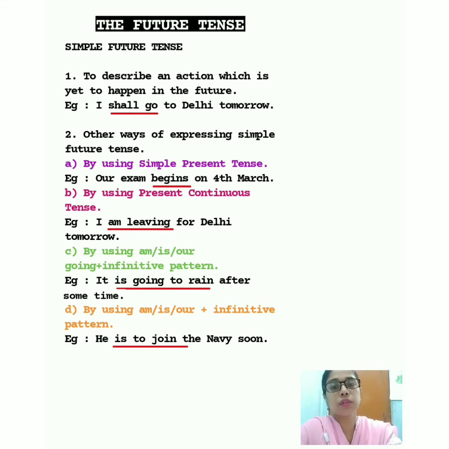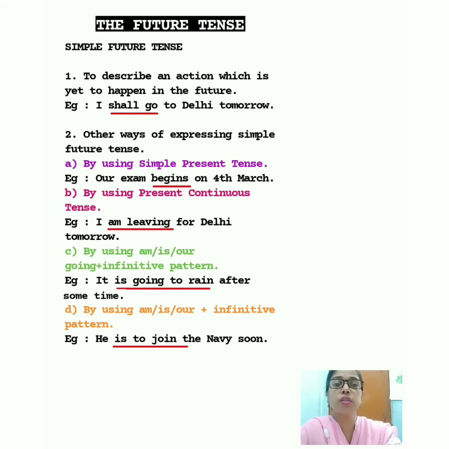First, I'll tell you the use of the simple future tense. The simple future tense is used to describe an action which is going to happen in future. That is, it will take place in the future. For example, I shall go to Delhi tomorrow. So here the simple future tense is shall go.